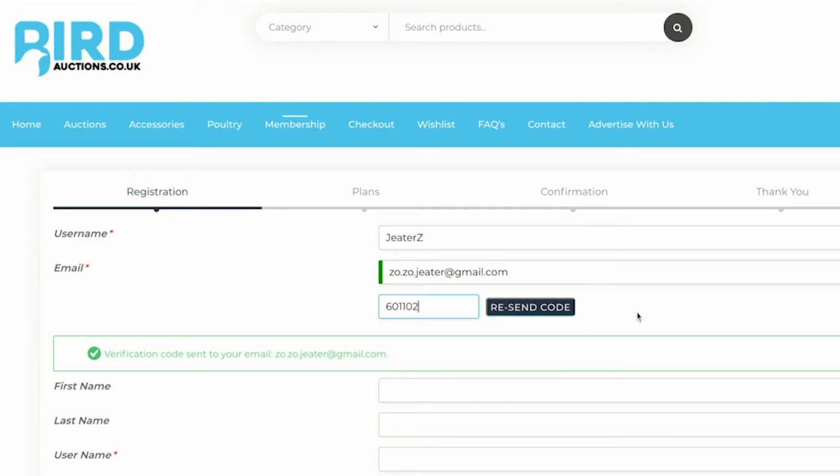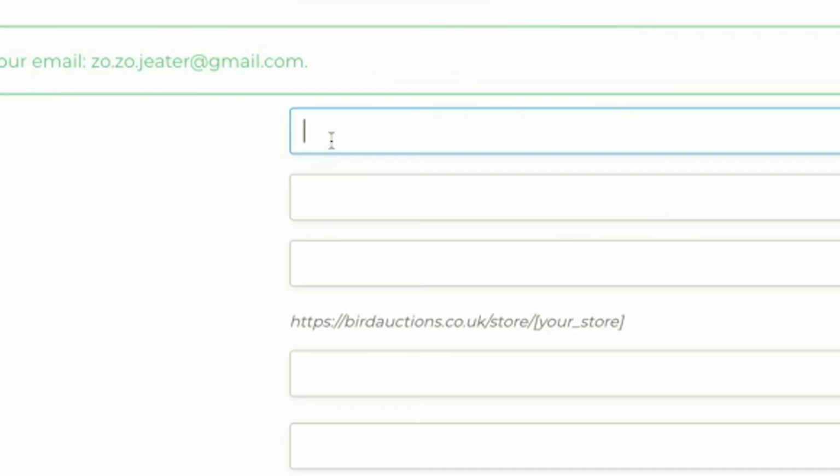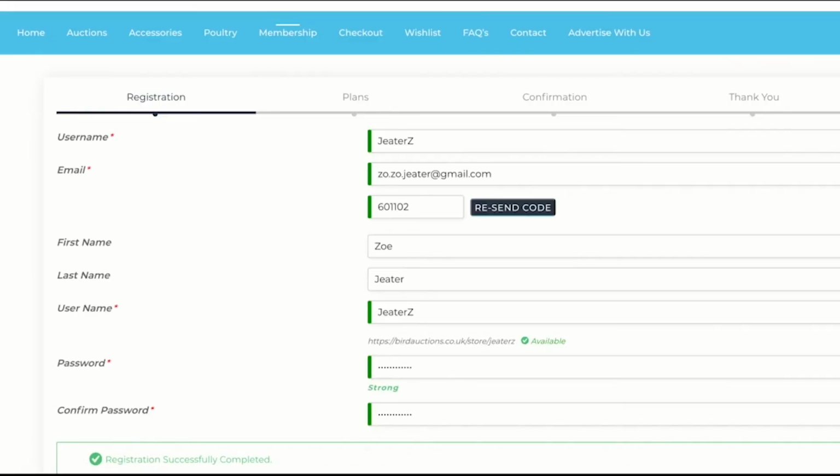601102. Okay, once you've done this, you'll need to fill out your name, Zoe Gita, and the username that you have chosen. Then you need to come up with a password, one that you will remember, and then you will need to click register.